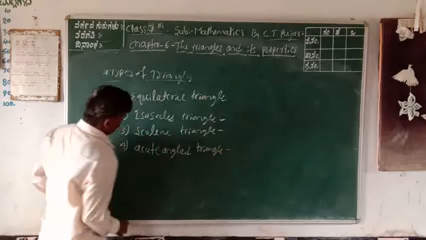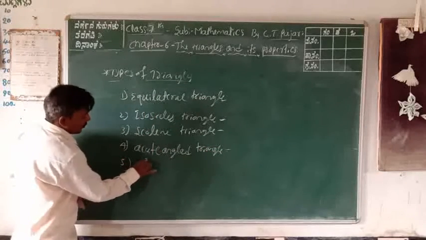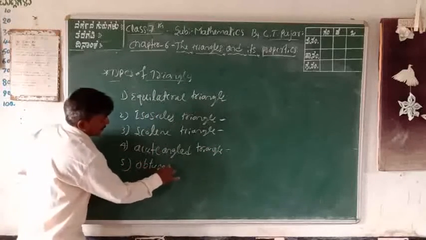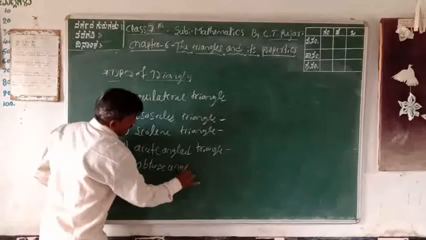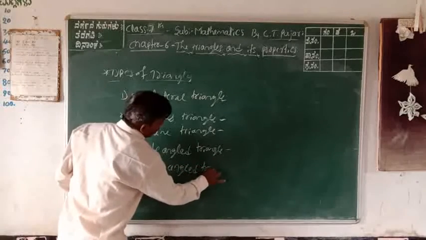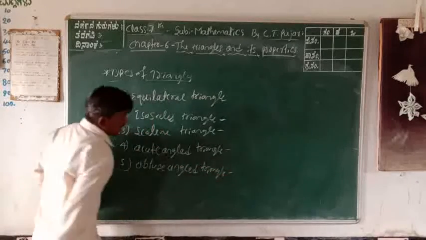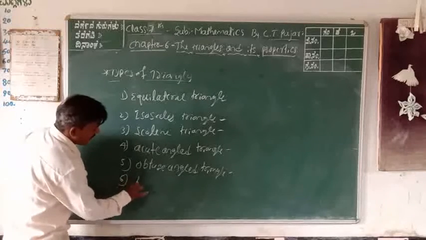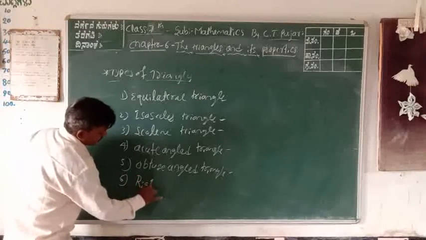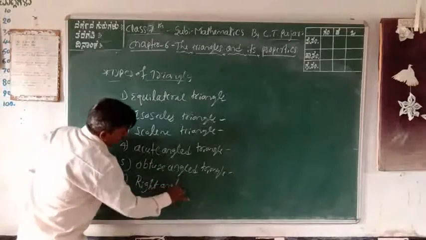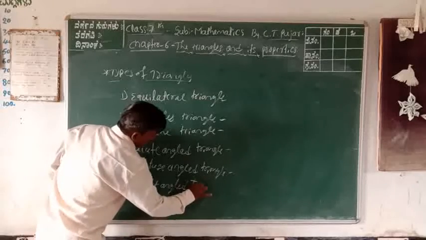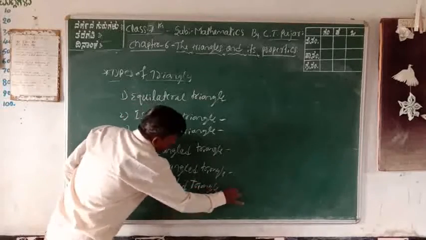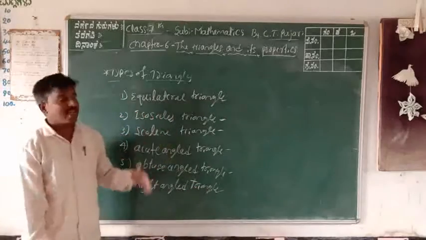Next, the fifth one is the obtuse angle triangle. The sixth one is the right angle triangle. These are the 6 types of triangles.